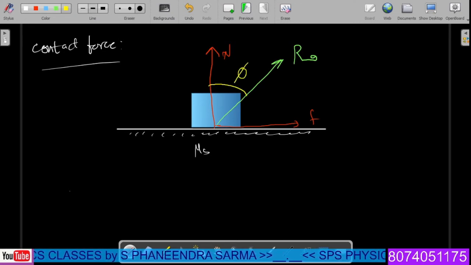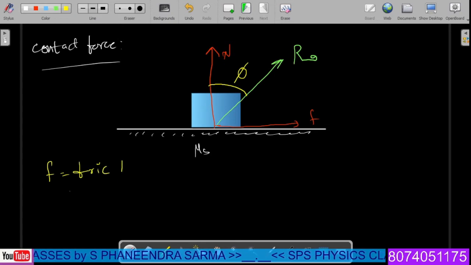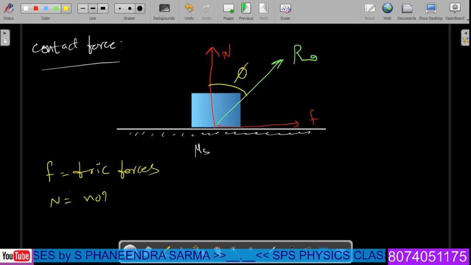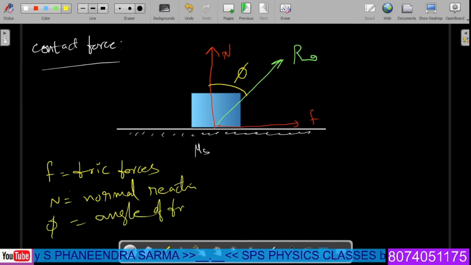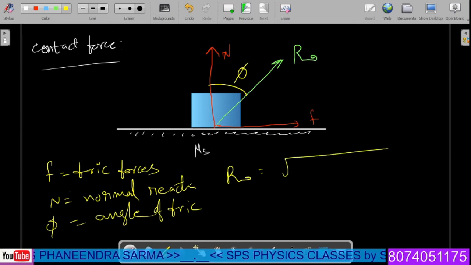Let us see each term in the given expressions. Small f is the frictional force, N is the normal reaction, phi is the angle of friction, and R is the net contact force.